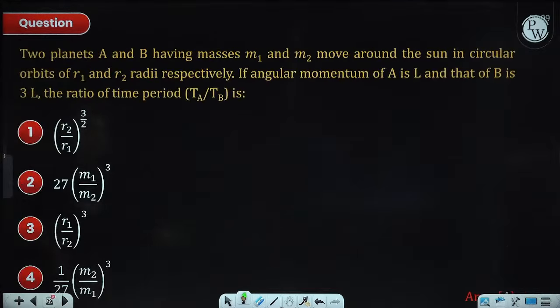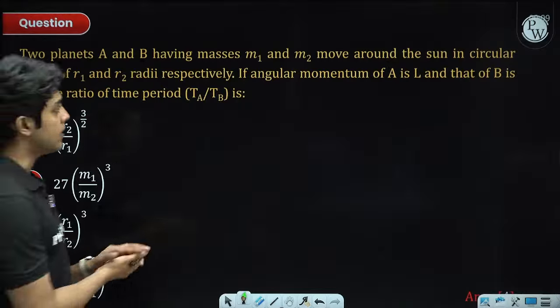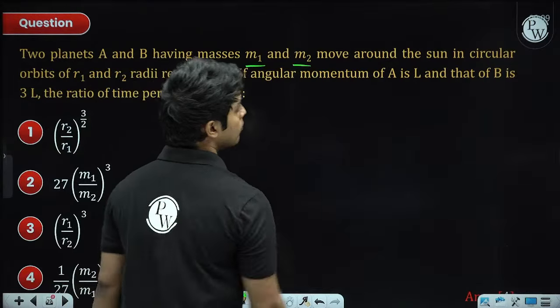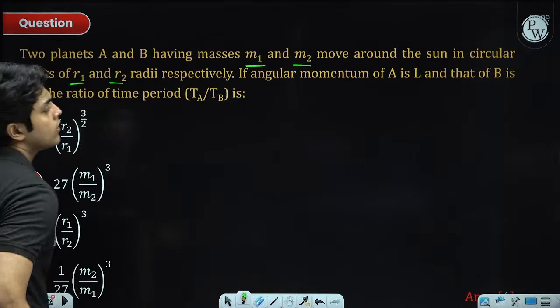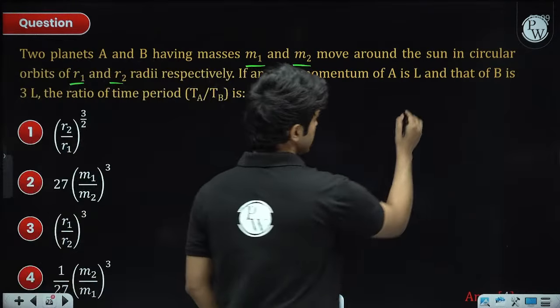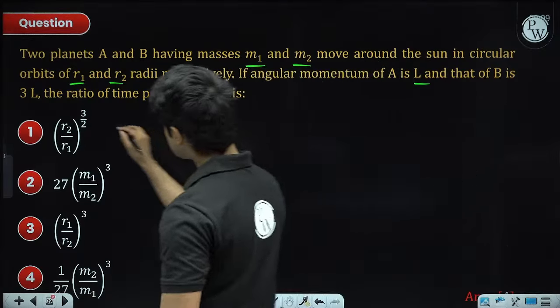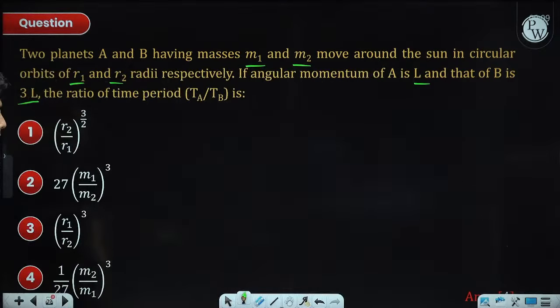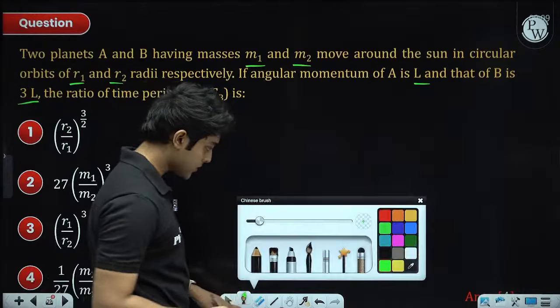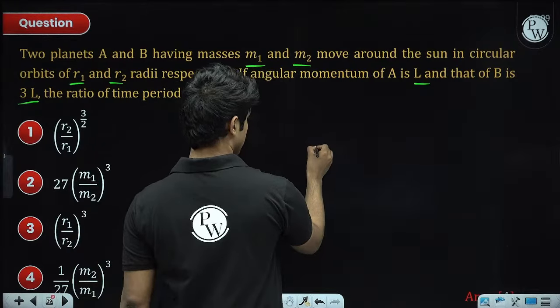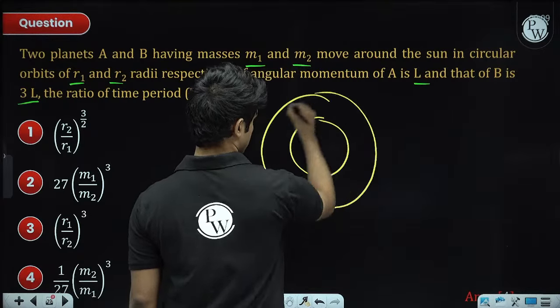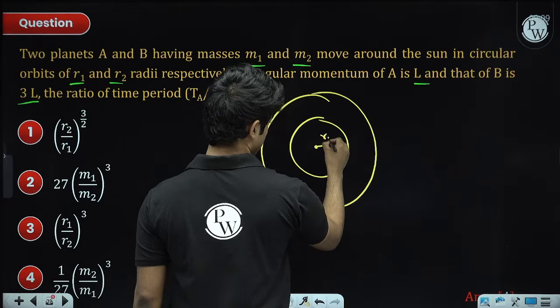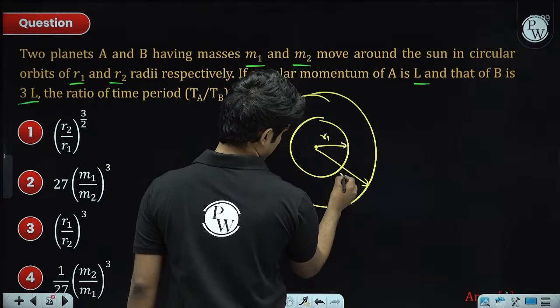Two planets A and B having masses m1 and m2 move around the sun in circular orbits of radii r1 and r2. The angular momentum of A is L and that of B is 3L. The time period ratio Ta by Tb is? So we have a sun at the center and two planets in circular orbits. This is R1, this is R2.